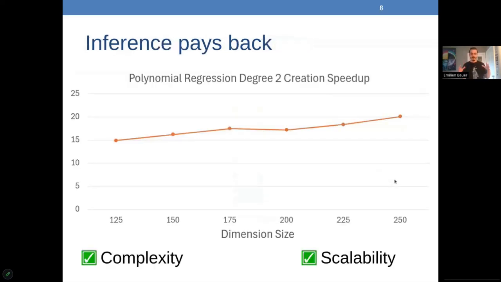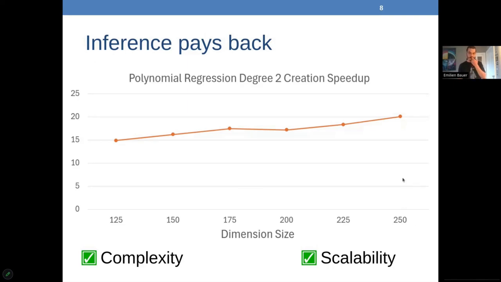Simply inferring this structure and generating code iterating over this subset of elements we do want to compute, we observed already orders of magnitude of speedups. So we get this complexity objective we wanted. We get scalability too. We can see the benefits keep scaling with the size of the problem because the sparsity keeps increasing, just like with this code iteration in the sparse frameworks. So we're super happy about those initial results.